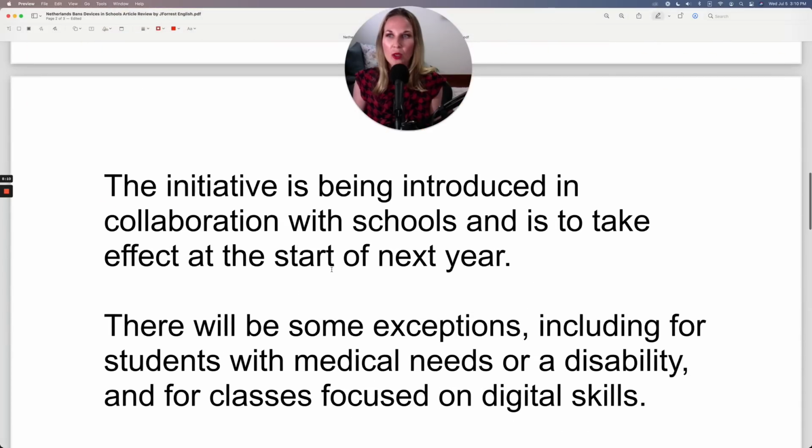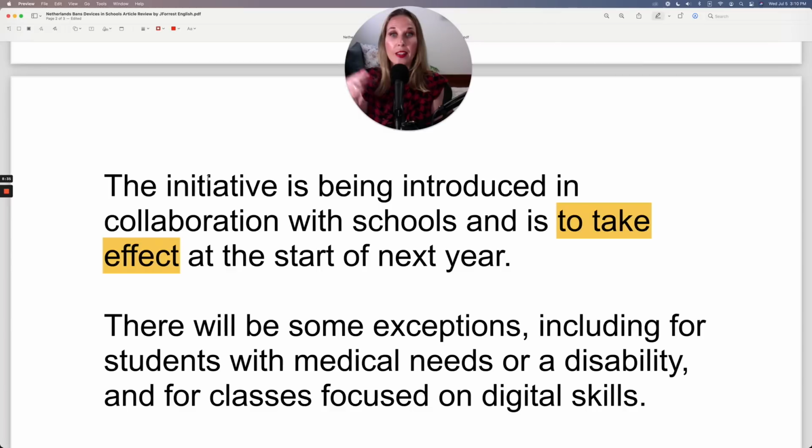Let's continue. The initiative. So the initiative is the Netherlands plan to ban mobile phones. The initiative is being introduced in collaboration with schools and is to take effect at the start of next year. So to take effect, this is just when it will start.